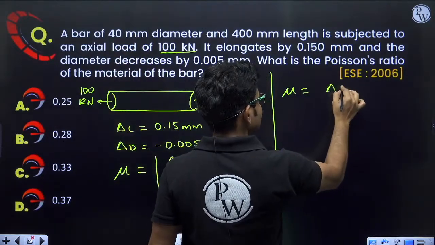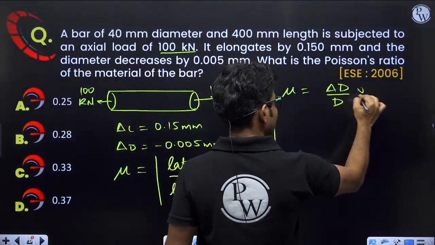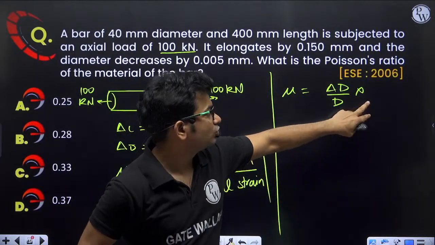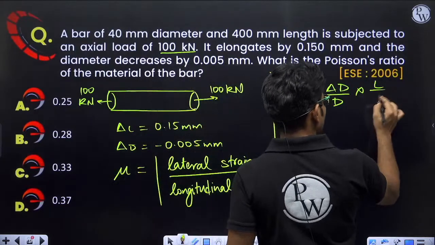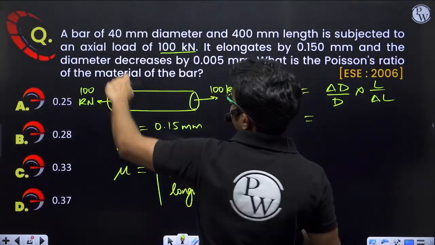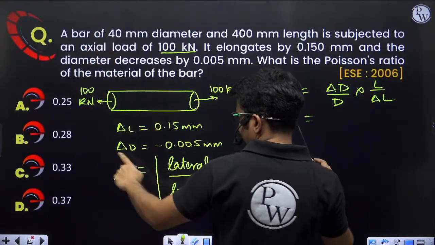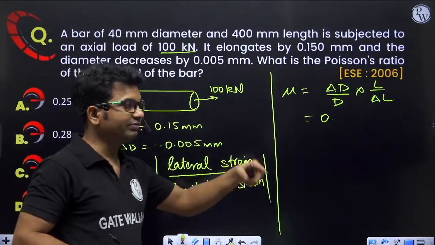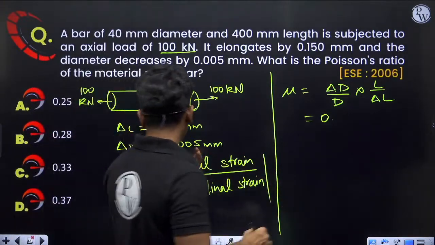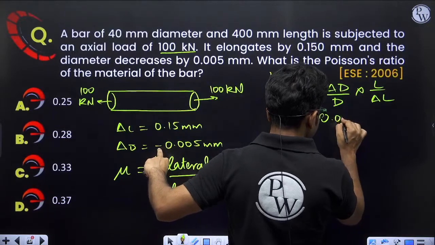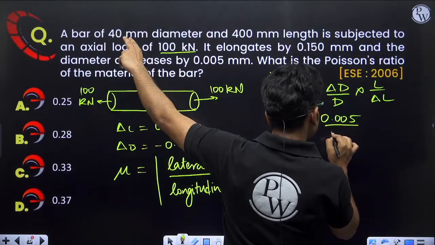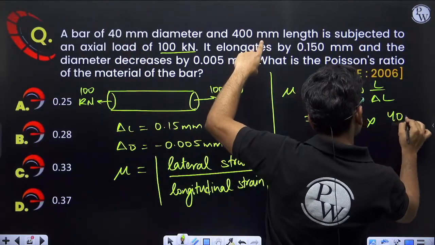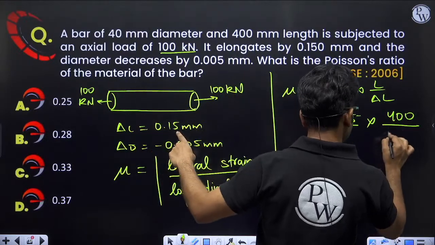Let me write change in diameter divided by original diameter, divided by change in length divided by original length. So original length will go up, original length divided by change in length. What is the change in diameter? It is given as 0.005 mm. I am not putting a minus sign because when I take the mod, it will automatically become positive. So 0.005 divided by the original diameter, 40 mm, into the original length, 400 mm, divided by the change in length, 0.15.